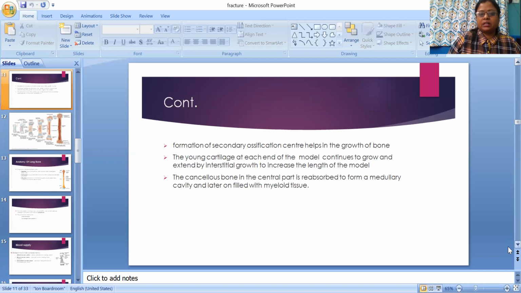The young cartilage at each end of the model continues to grow and extend by interstitial growth to increase the length of the model. The cancellous bone in the central part is reabsorbed to form a medullary cavity, which is later filled with myeloid tissue.